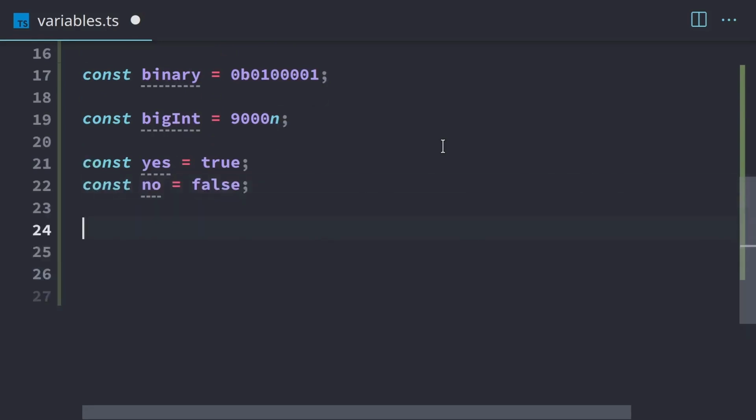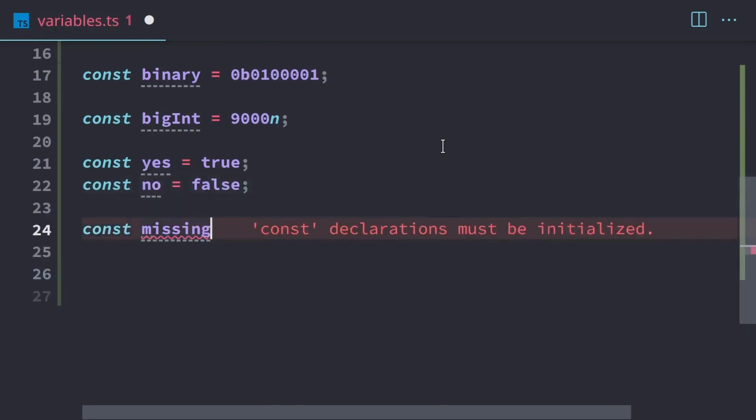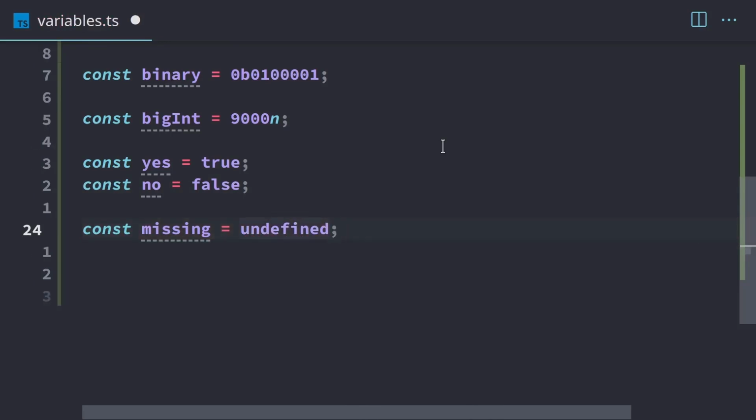We have a few more basic data types. We have missing. So I'm naming this variable missing. We're going to do undefined. So undefined is when something completely doesn't exist and we know nothing about it. So that's undefined. And you might run into that a lot when we start working with the front end, because if we have an element in a web page and we try to look for it and we type the name wrong or the element doesn't exist, we're going to be getting undefined back.